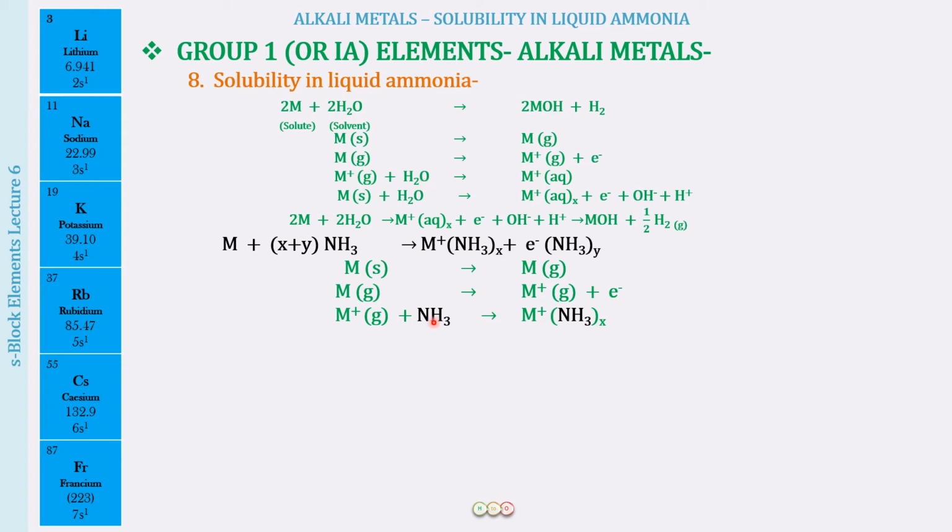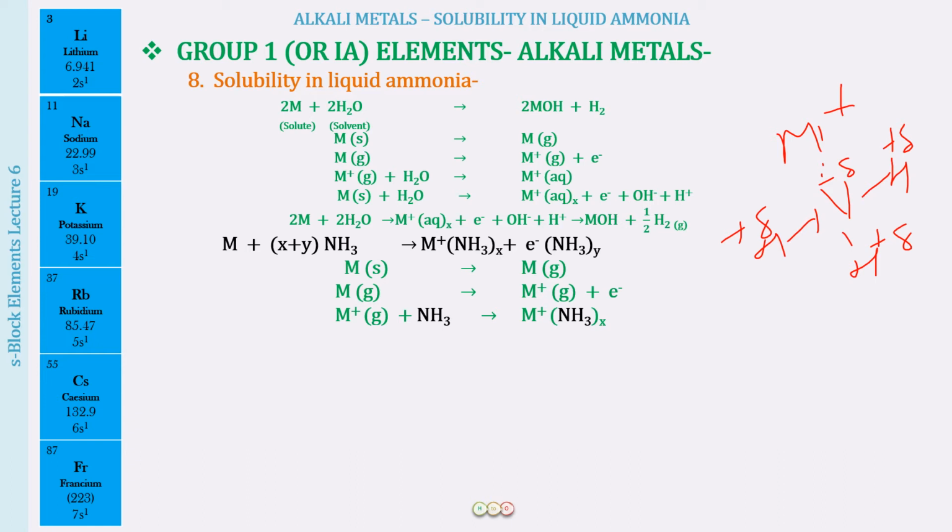So therefore, again, we have M positive, and we have ammonia also being a dipole, right? So this is going to be a negative charge. This will be a partial positive charge, partial positive charge, partial positive charge. So these two get attracted, and what we will be seeing is that surrounding the metal ion there are going to be a large number of ammonia molecules. I'll now show you the diagram also for this so that you can remember this always.